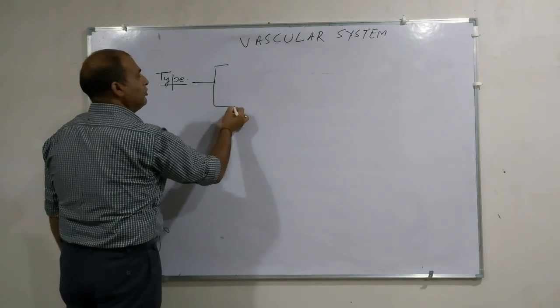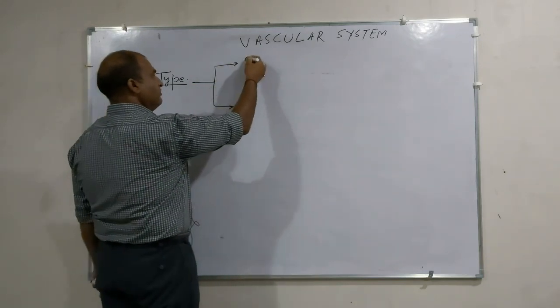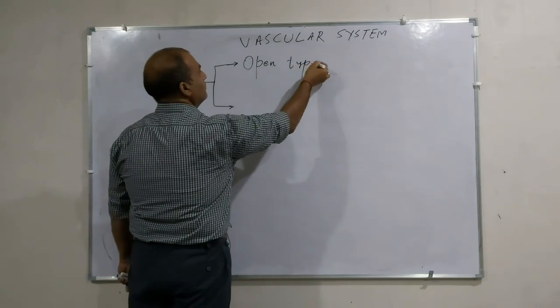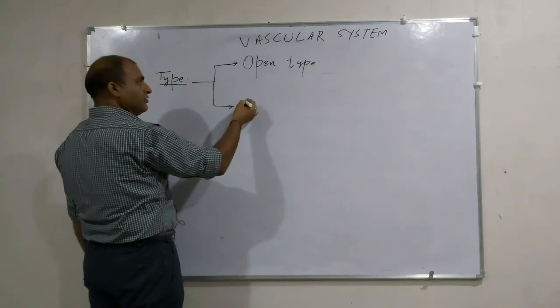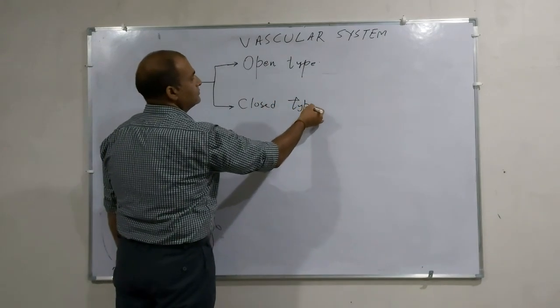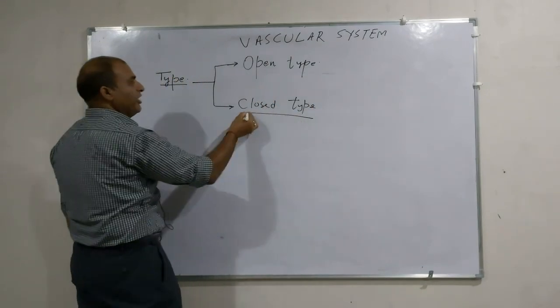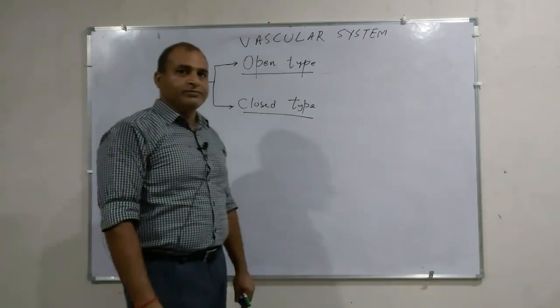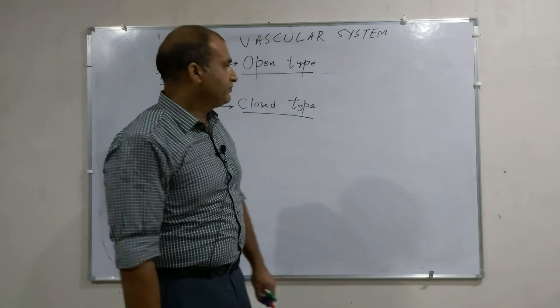There are two basic types of circulatory systems: the open type and the closed type.